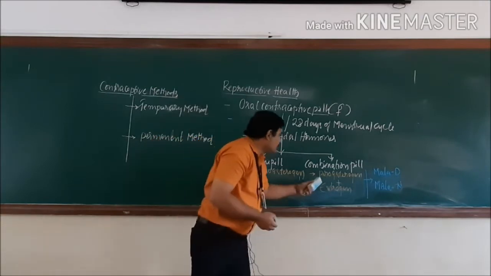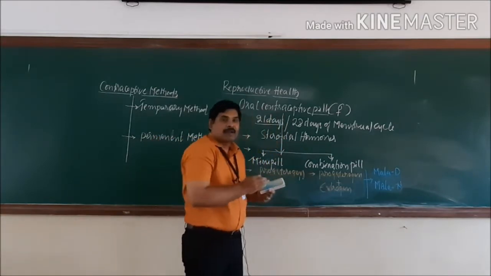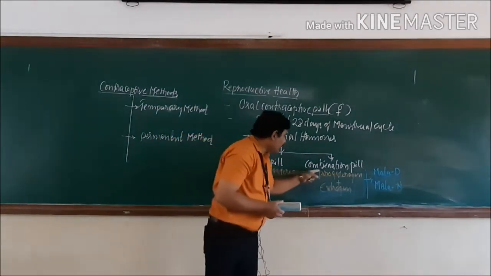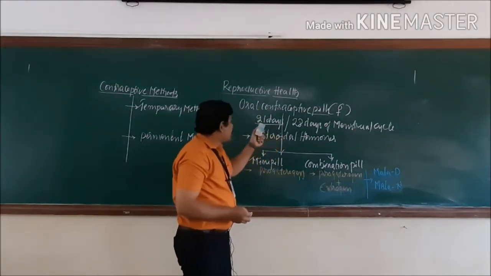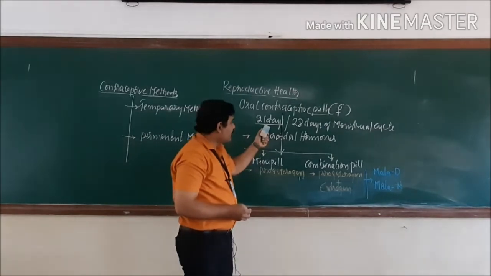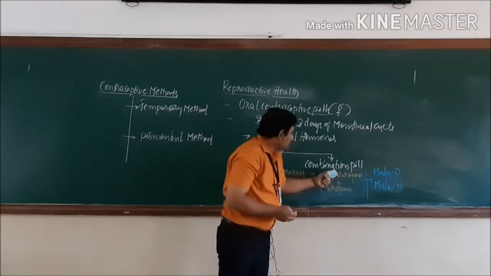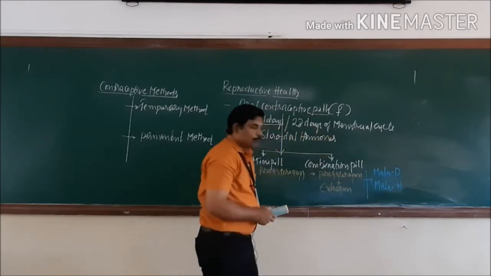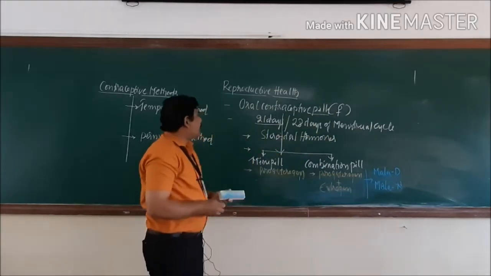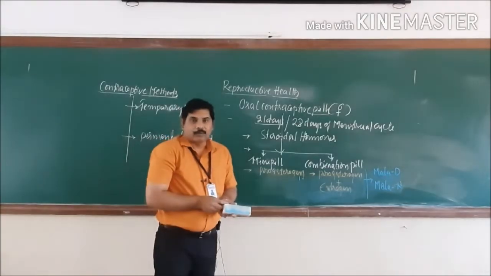By making use of these 2, we can prevent pregnancy. Coming to these kinds of pills, we have to take them every day. As I said in the beginning, for 21 days of the menstrual cycle, we have to consume these combination pills, for example Mala-D and Mala-N. So this is all about the contraceptive pills.